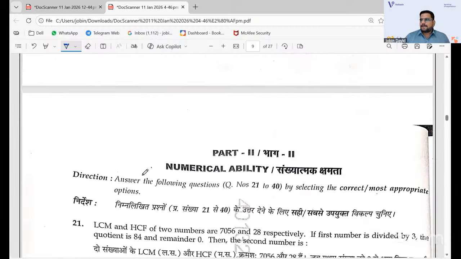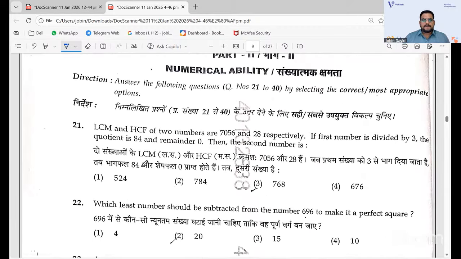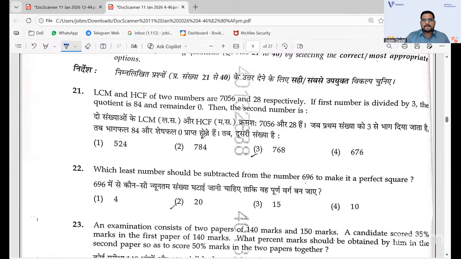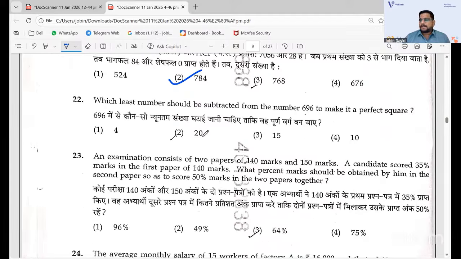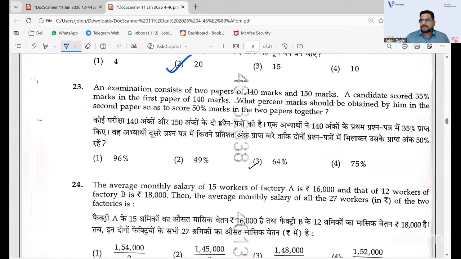And coming to the numerical ability part, the 21st question is regarding LCM HCF. The answer is 784, LCM HCF of two numbers. And the 22nd question, the answer is 220 only. That's the right answer. And the 23rd question, the answer is 64 percentage. That is correct. The examination consists of two papers of 140. The answer is 64 percentage.